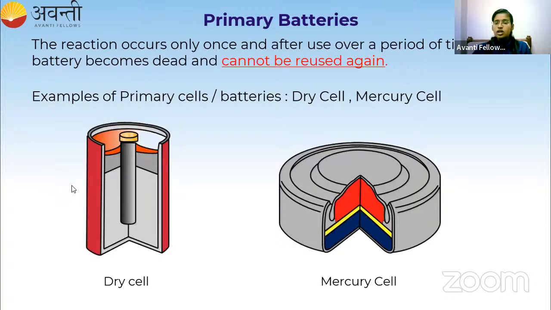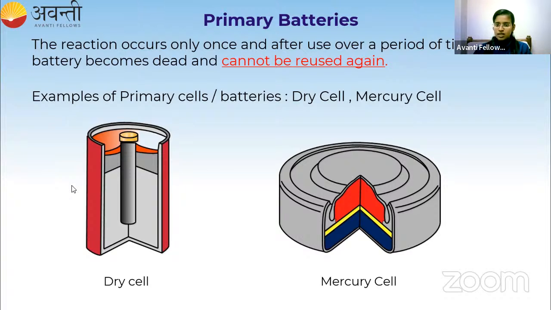Got it? So can you give some examples of objects in which we are using the primary battery? Can anyone give me examples of the things in which we are using these primary batteries? Watches. Very good. Torchlight, remotes and watch. Clock. Yeah, wall clock. Very good, students. So in those materials, we are using the primary batteries only.